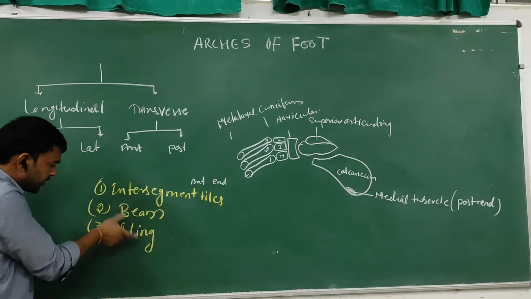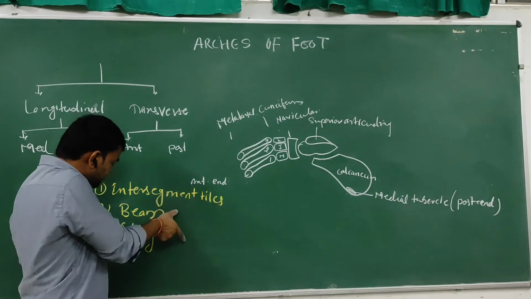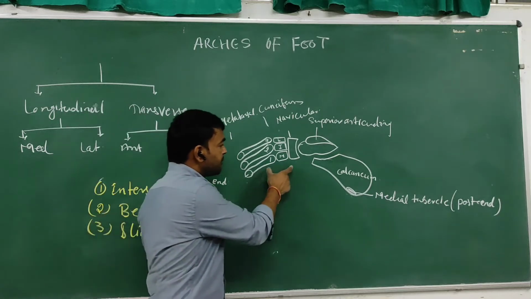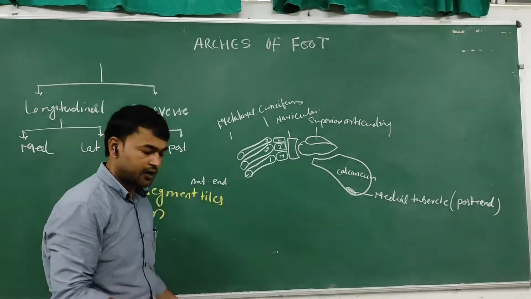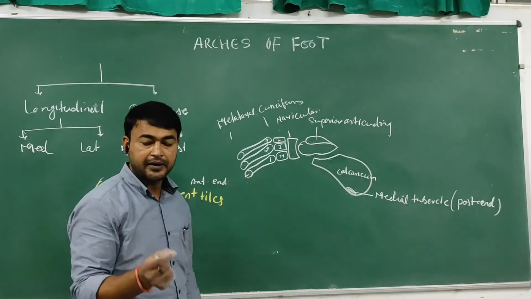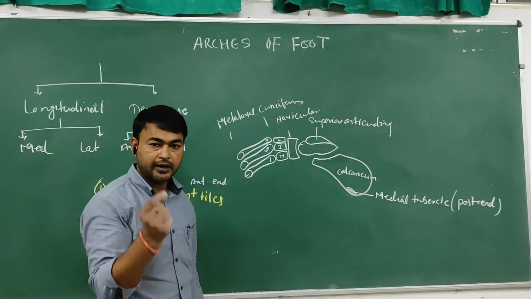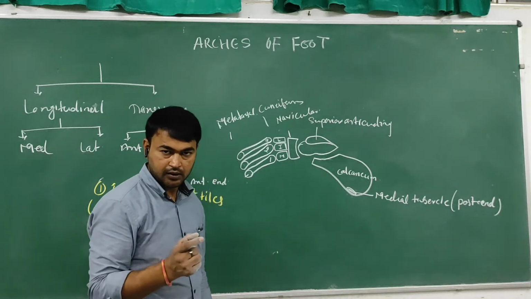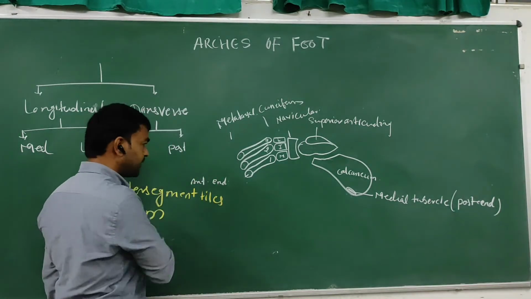So these are three main factors for maintaining the medial longitudinal arch. First is the intersegmental ties. Intersegmental ties are the ligaments which connect two bones.